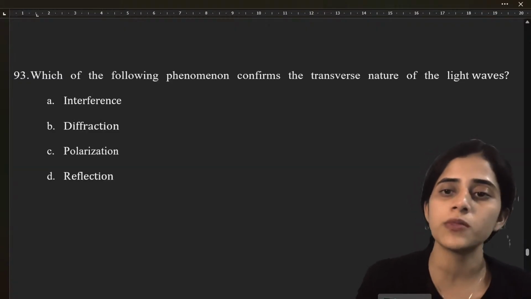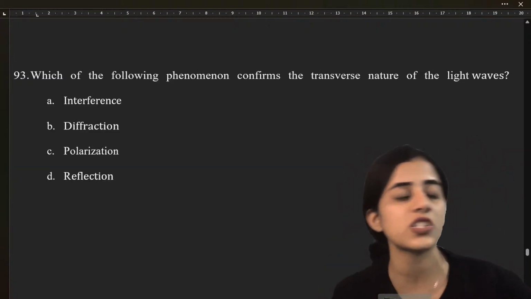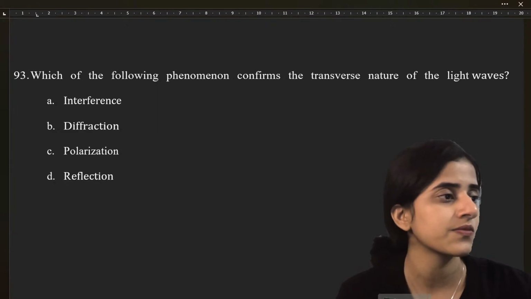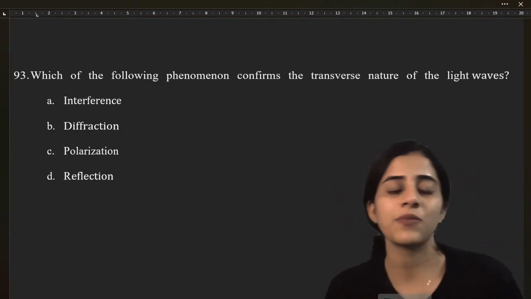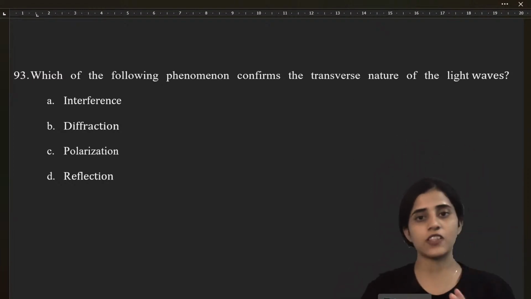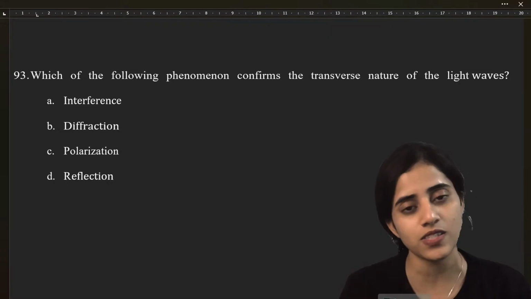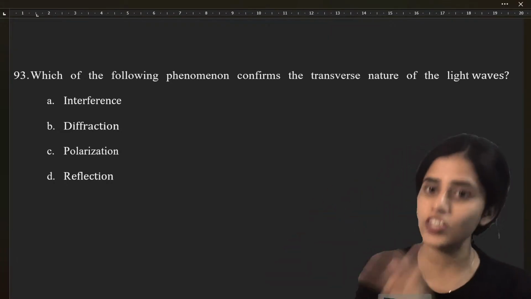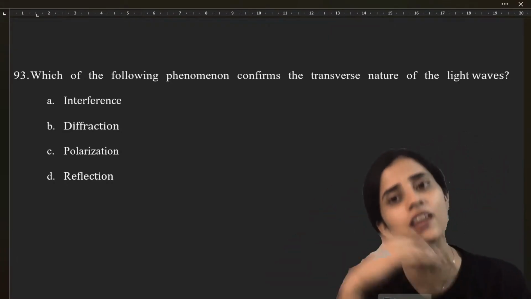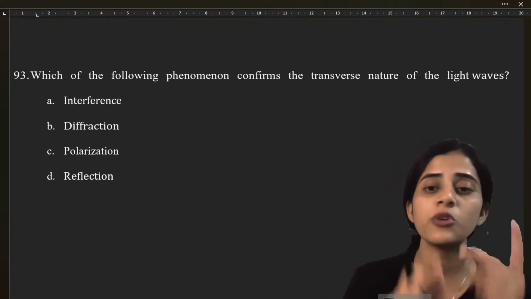Which of the following phenomena confirms the transverse nature of light waves? Look at this question and the previous question. They have the same meaning, but they're in two different forms. So you might get a third question in your exam which has the same meaning but in a different form. So it's important you understand the concept.